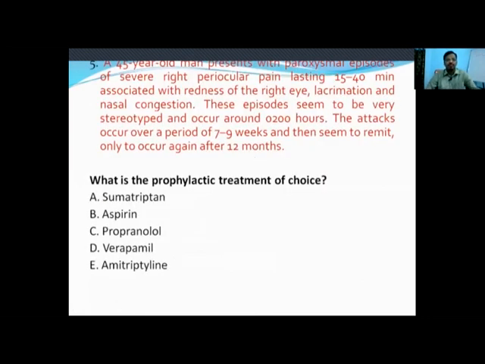Next question, 45-year-old man presents with paroxysmal episodes of severe right periocular pain lasting 15 to 40 minutes associated with redness of the eye, lacrimation and nasal congestion. These episodes seem to be very stereotyped and occur around 2 a.m. The attacks occur over a period of 7 to 9 weeks and then seem to remit, only to occur again after 12 months.